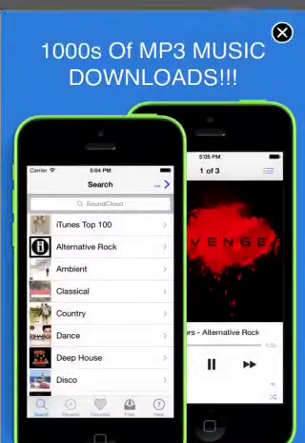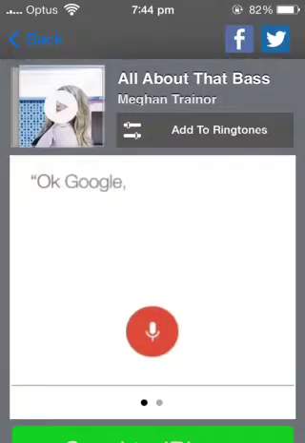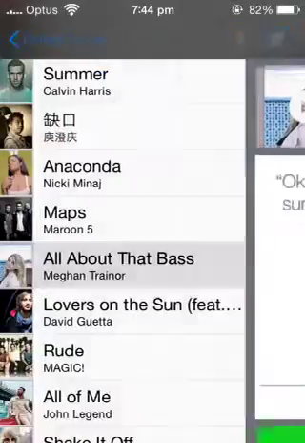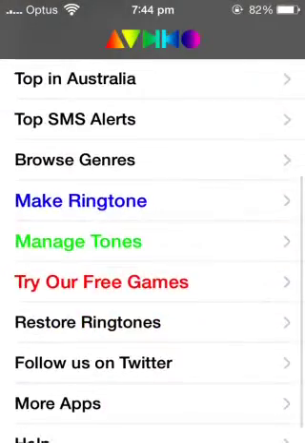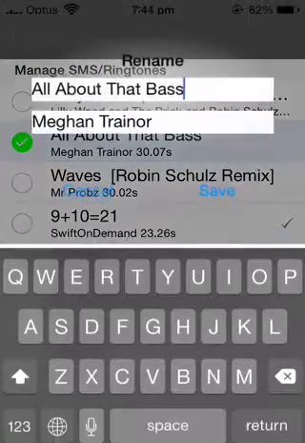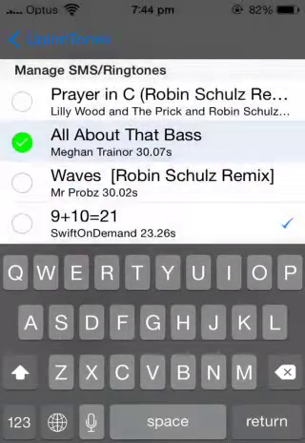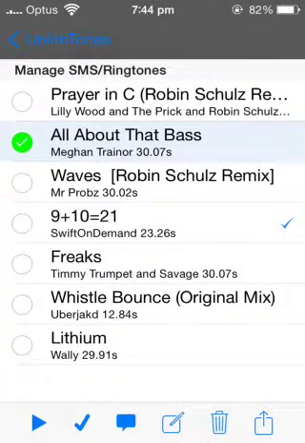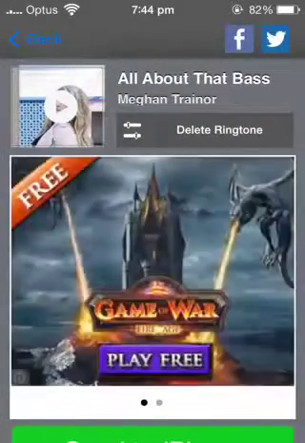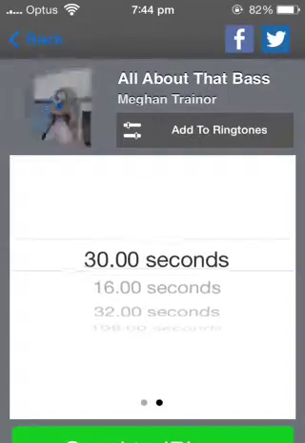And well, that's a ringtone. So I'm gonna add it. You click add to ringtones on the top right. Add there. You see that. Then go into manage tones to see all your ringtones. You can also change all the stuff. For example, you just click on it and click on the fourth icon, and you can edit all the information about it. Where it's got the numbers, 30.07S means the ringtone goes for 30 seconds, and you're able to change that by going into it and swiping right, and you can adjust everything. I'm just going to keep it on 30 seconds.